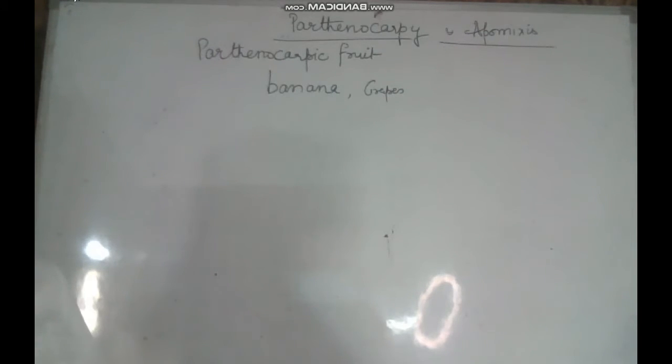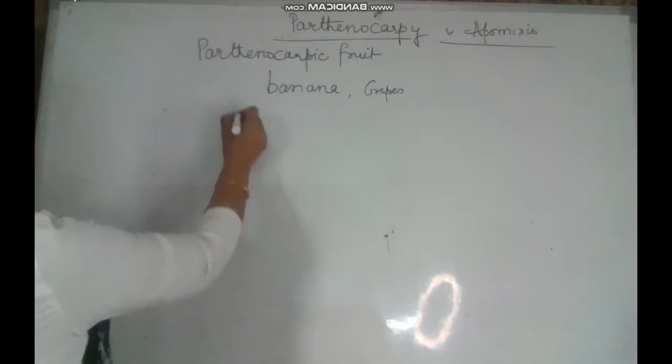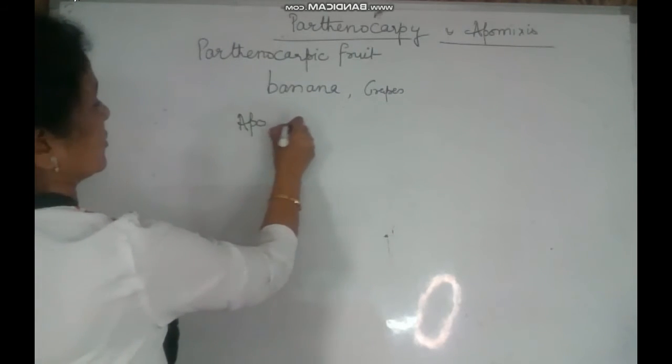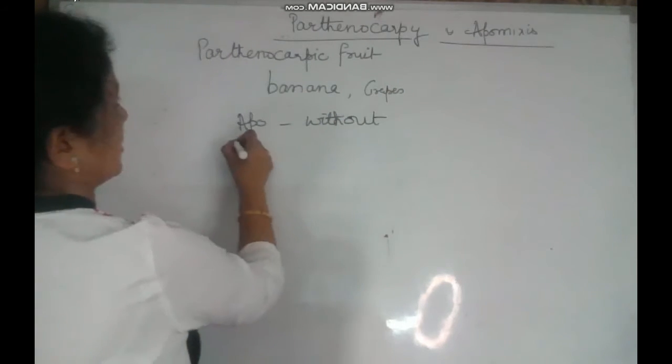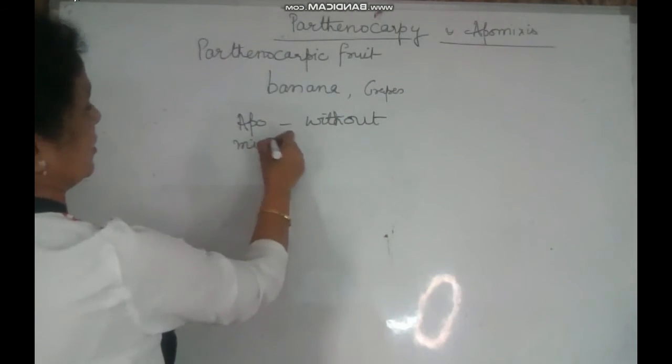Another mechanism that is shown by the fruit is apomixis. Apomixis mimics sexual reproduction. Apo means without, mixis means mixing.